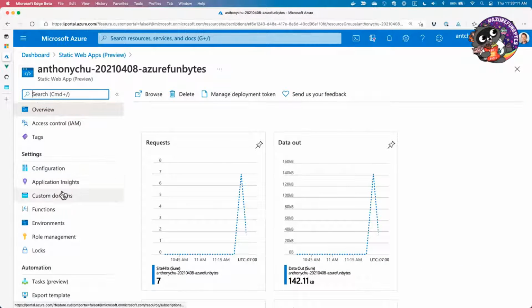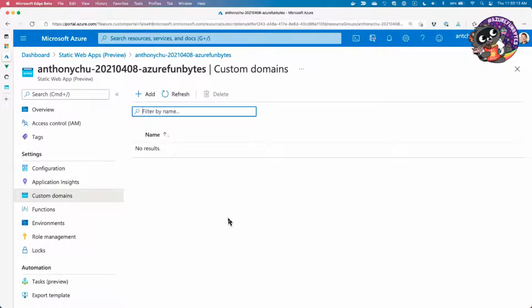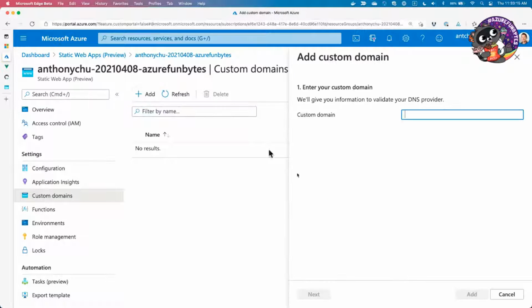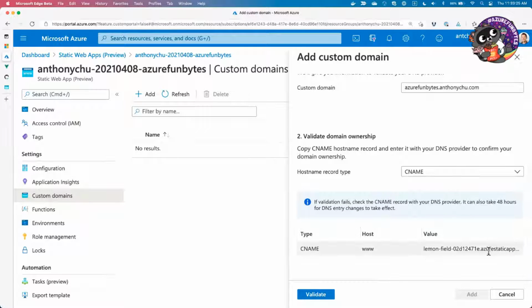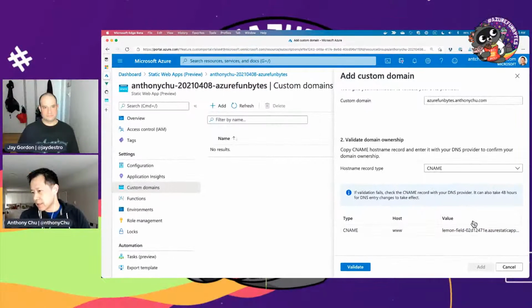Pretty typical stuff. But we can go over to custom domains, and I can add one. And I'll say AzureFunBytes AnthonyChu.com. Click next, and then it's going to tell me to go ahead and please set up this particular CNAME to my host name, basically.